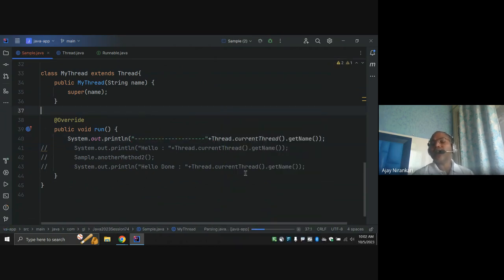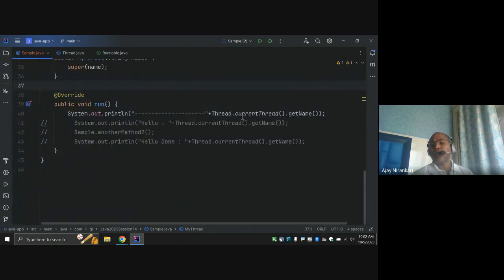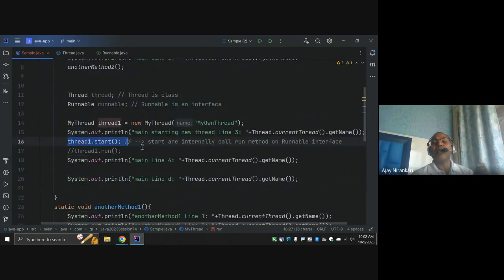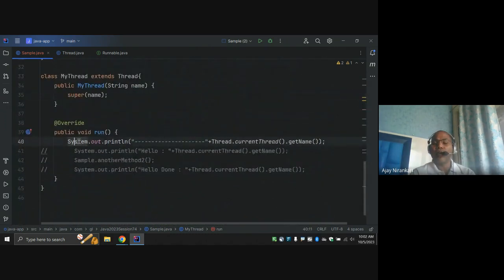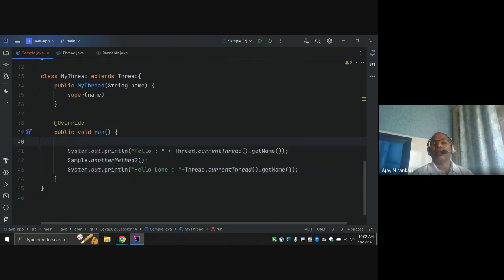But the condition is that you have to start the thread, right? Otherwise it is done by the main thread. So this is Thread.currentThread().getName(). This is the one method which tells us this code is executed by which thread. What is the thread name, right? So please use this start method if you want your code to be done by a separate thread. In the separate thread, what you want to do, you have to mention in the run method. You have to mention in the run method what I would like to do in this separate thread.